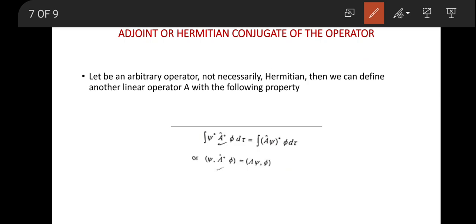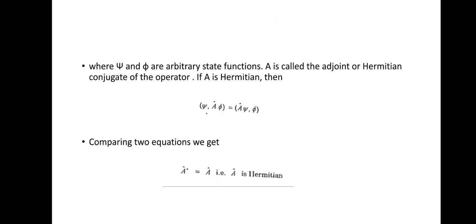Here we are representing this as (ψ, A†φ) equal to (Aψ, φ), which means the operator A† is applied to φ, and here the operator A is applied to ψ, on either side, and they are equal. Here ψ and φ are arbitrary state functions, since we are considering arbitrary operators. So A† is the adjoint or Hermitian conjugate of the operator A.